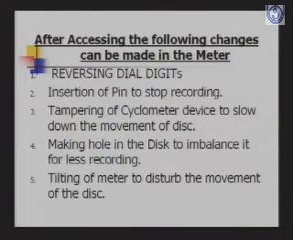After this is outside, from outside. If you can access the meter, like you can open the meter, then the following tampering methods are used: reversing dial digits, insertion of a pin to stop recording, tampering of the cyclometer device to slow down the movement of the disc, making a hole in the disc to imbalance it for less recording, tilting of the meter to disturb the movement of the disc. If it is not in a horizontal position, then also the disc will record less.